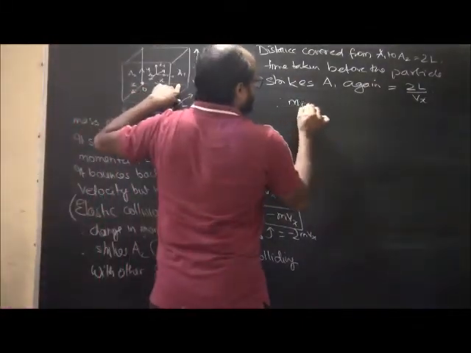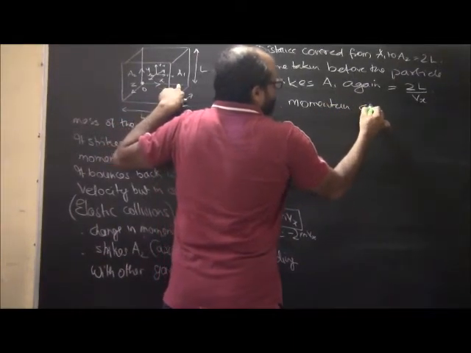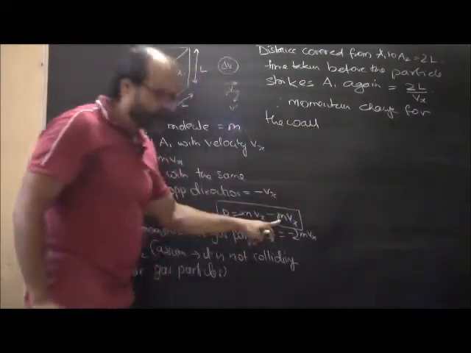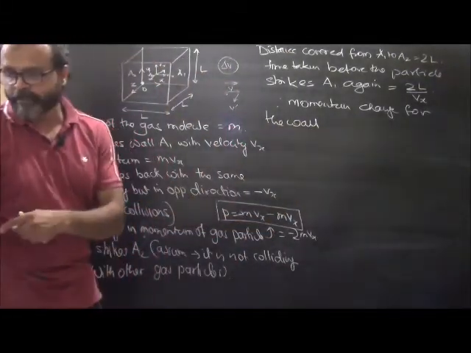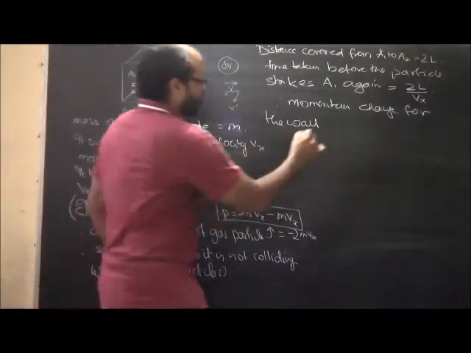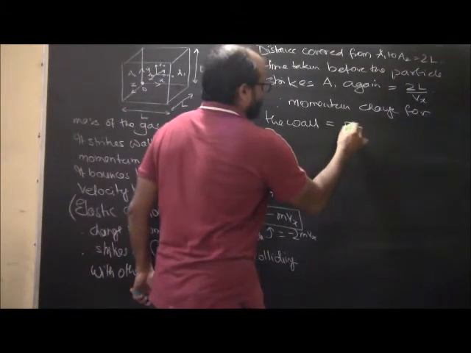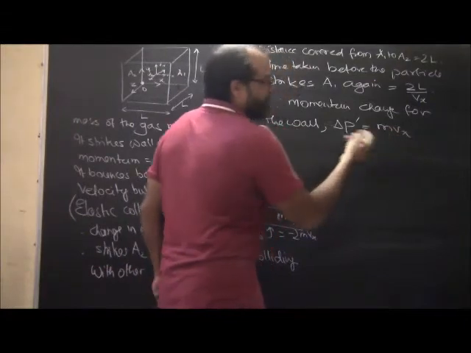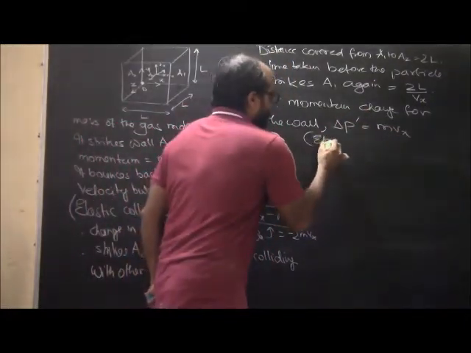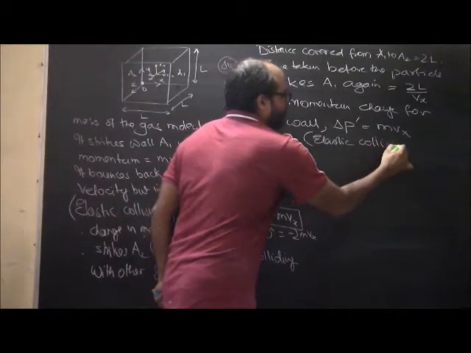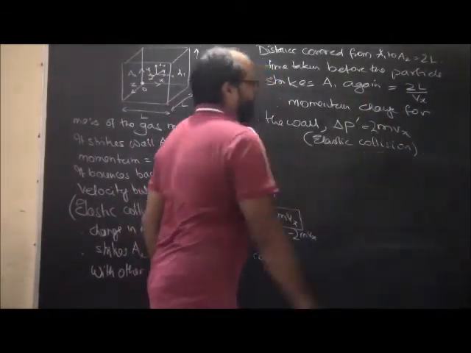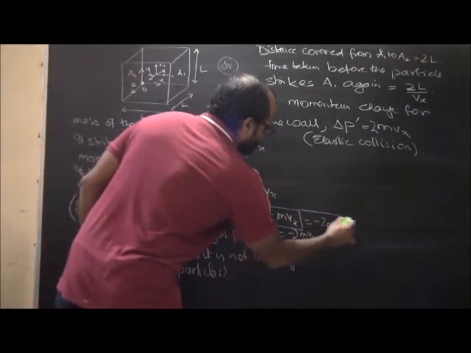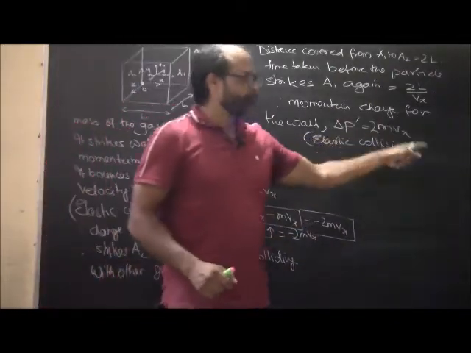So the momentum change for the gaseous particle is minus 2mvx. So the momentum change for the wall, delta P dash, is equal to plus 2mvx. See, momentum is imparted. Why? Because again it's an elastic collision, so the entire momentum is imparted to the wall. So this will be plus 2mvx.